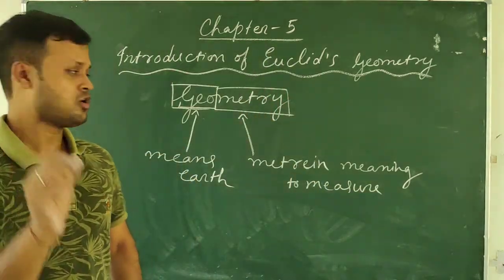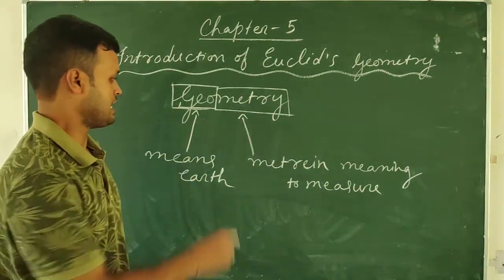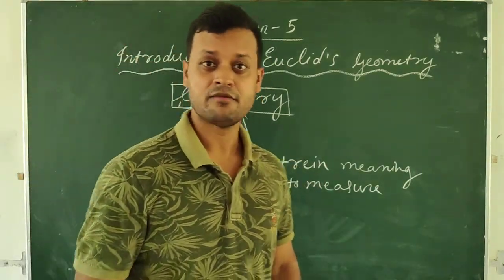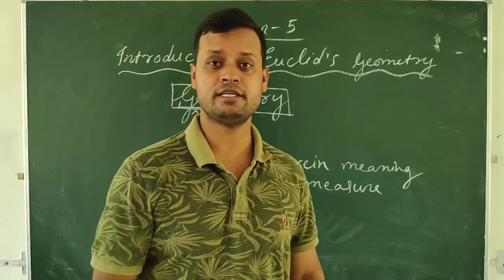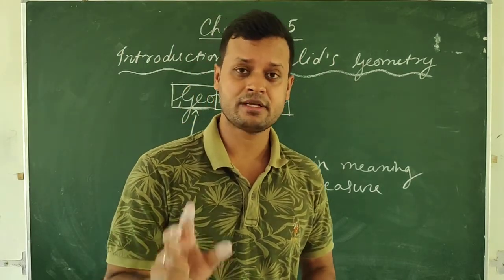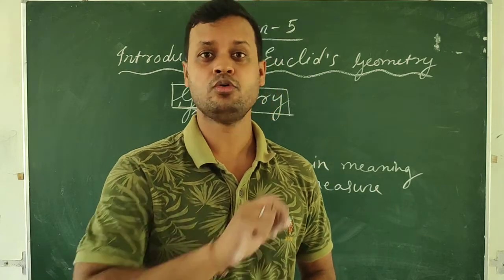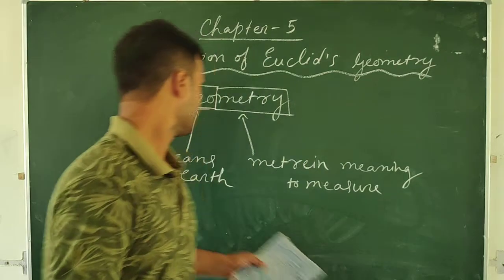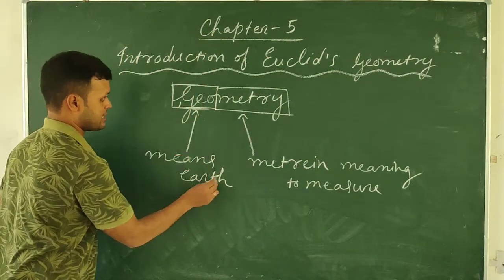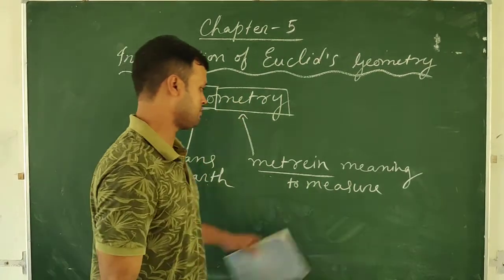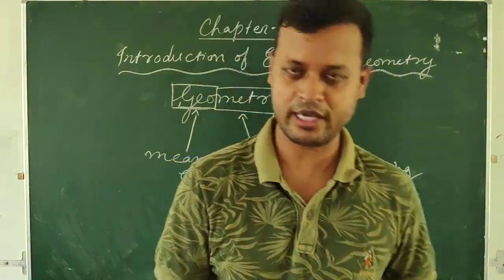See, geo means earth and metrin meaning to measure. That means for the measurement of the earth. In the ancient times, mainly geometry was developed just to measure the different structures on earth. As you see, geo means earth and from the word metrin only metri has come. Metrin meaning to measure.